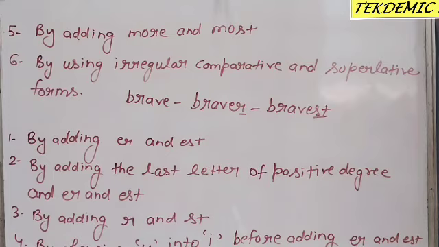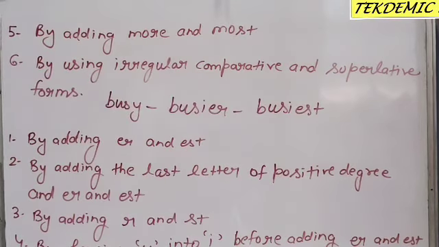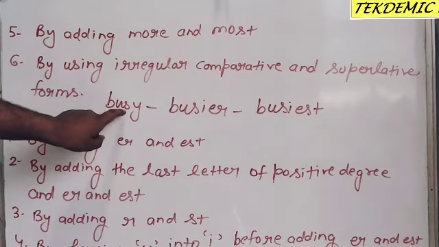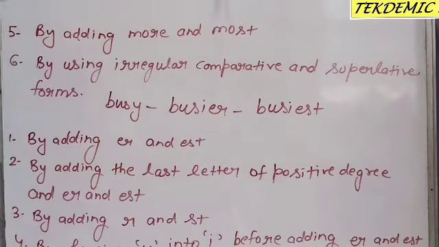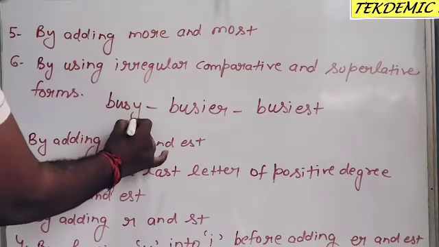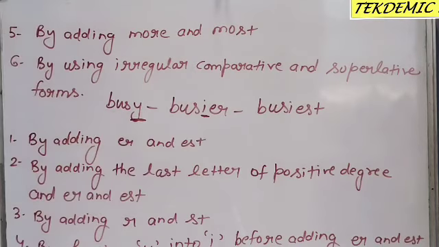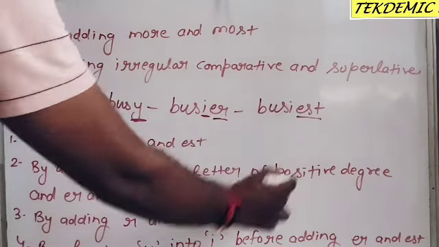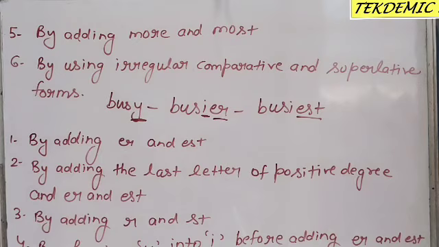Number four, by changing y into i before adding er and est. In case of busy, busier and busiest, we change y into i and add er and est. This applies where there is y at the end of the word. Dirty, dirtier, dirtiest, easy, easier, easiest, happy, happier, happiest, etc.